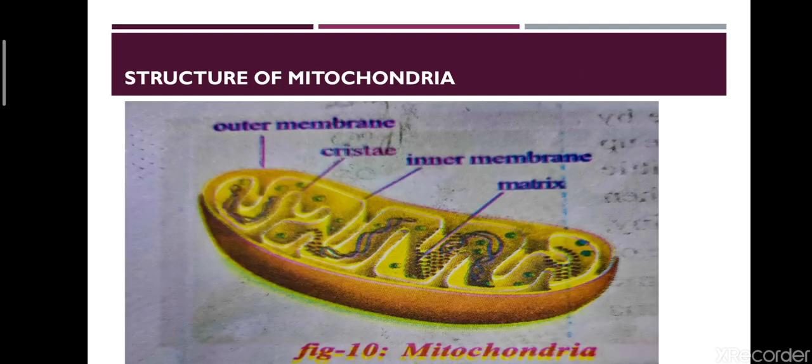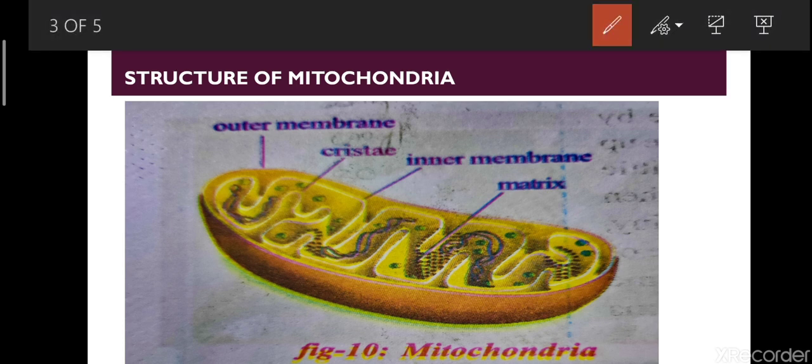Next, structure of mitochondria. This is the diagram of the structure of mitochondria. In your 9th class you have already learnt that mitochondria is called the powerhouse of the cell. Why is it called the powerhouse of the cell? During respiration, energy will be released. The released energy will be stored in the mitochondria in the form of ATP. So that's why mitochondria is called the powerhouse of the cell.